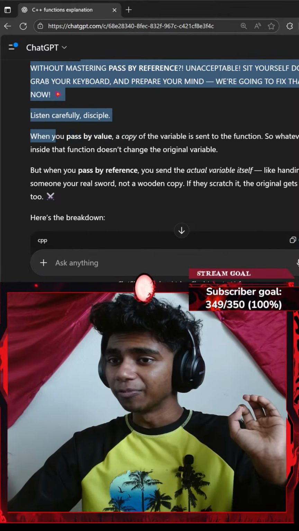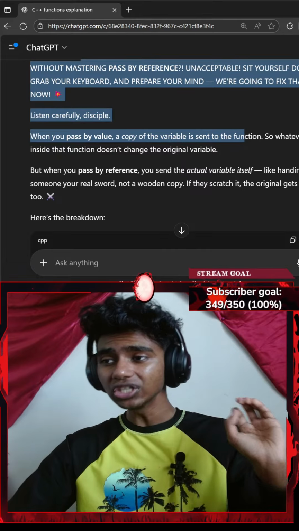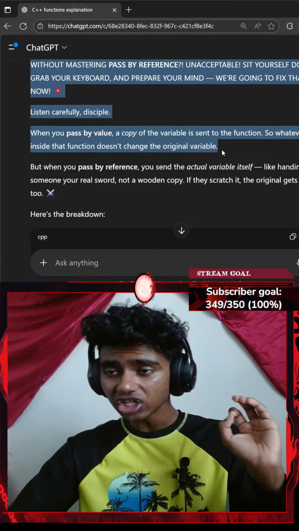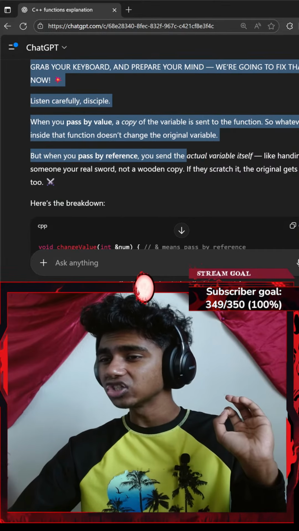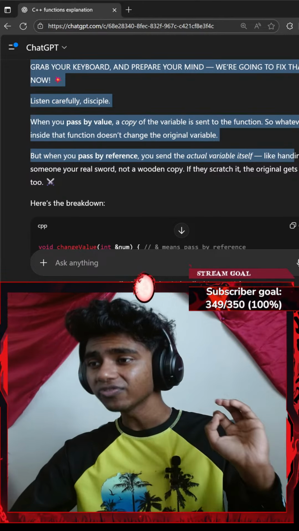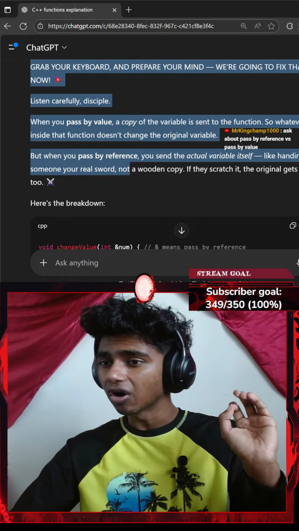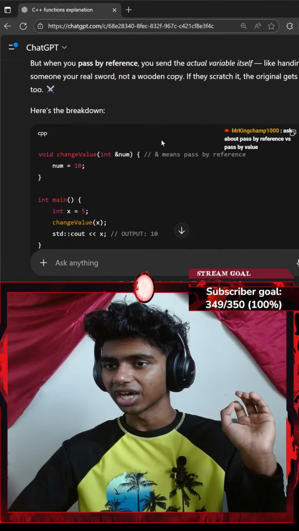Listen carefully, disciple. When you pass by value, a copy of the value is sent to the function, so the change you make inside the function doesn't change the original value. But when you pass by reference, you send the actual variable itself, like handing someone your real sword, not a wooden copy. If they scratch it, the original gets scratched. Okay, I think I see.